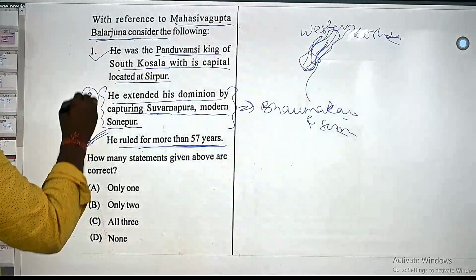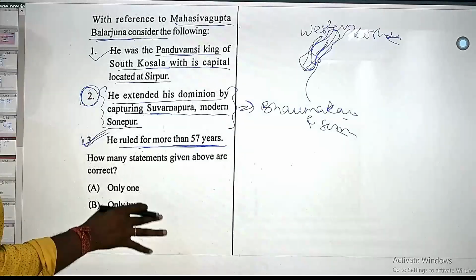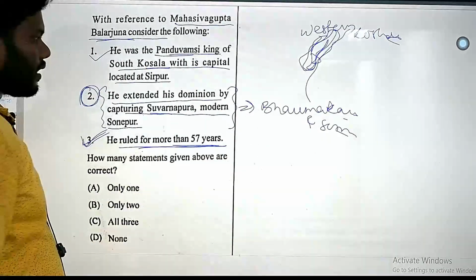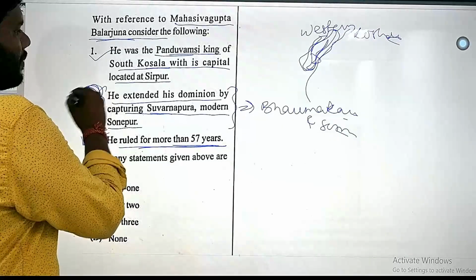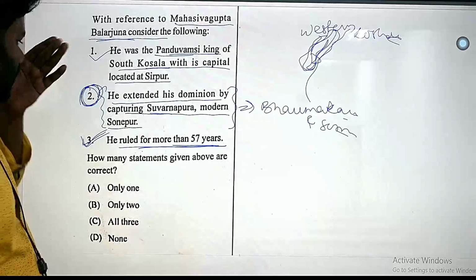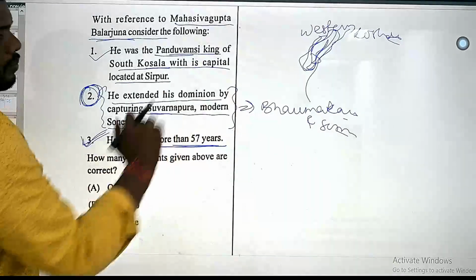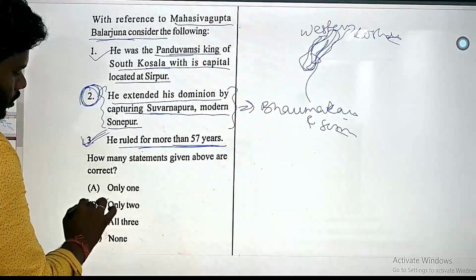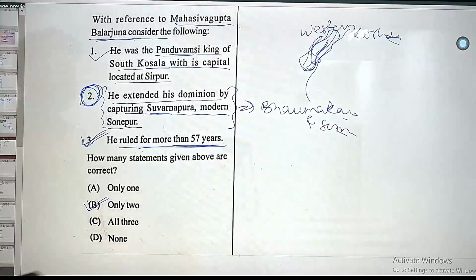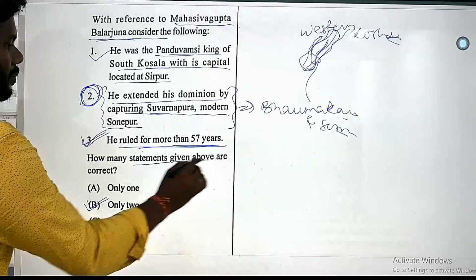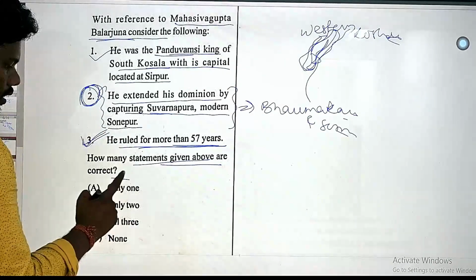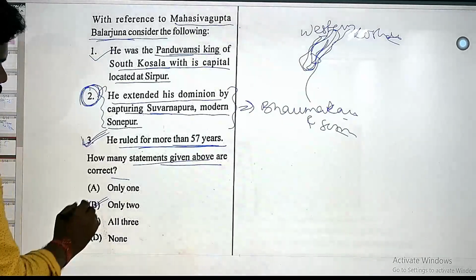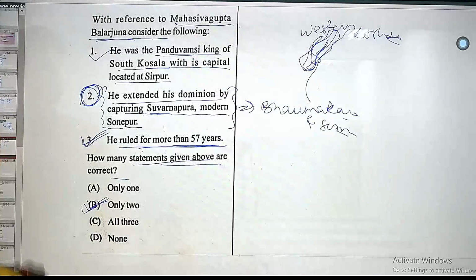But it is not properly found in some regions, though he captured some of the Odisha or coastal territory. It is not clearly mentioned whether he captured the Sonpur region or not, because it was under the Bhomakaras. So here what I can say is that only 2 statements are correct, not all. How many statements given are correct? 1 only, 2 only, 3, or all of these? So the answer is that 2 statements are correct here.